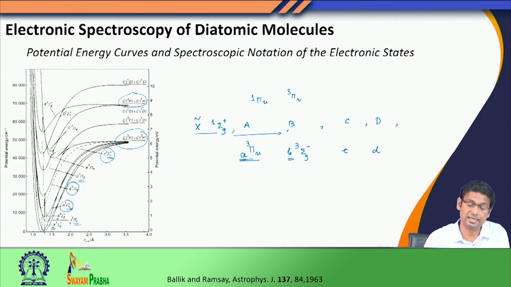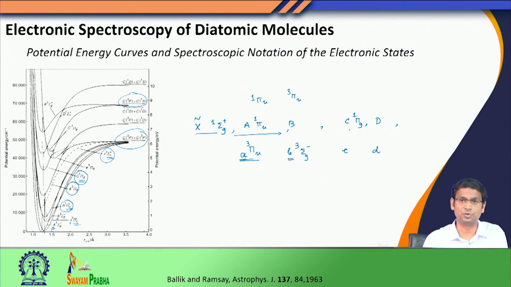Now, come back to the singlet states. The first excited singlet state is here, which is a singlet pi u. This goes by the name capital A singlet pi u. This simply says that this is the first excited state of the same spin multiplicity as the ground state. The singlet B state is not shown here. So this is your C state, which is a singlet pi g.